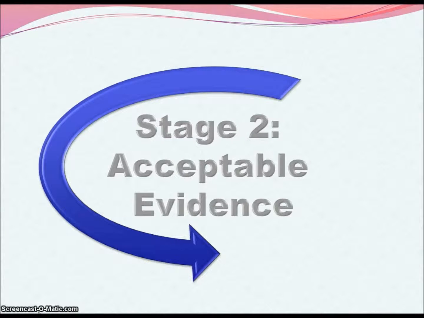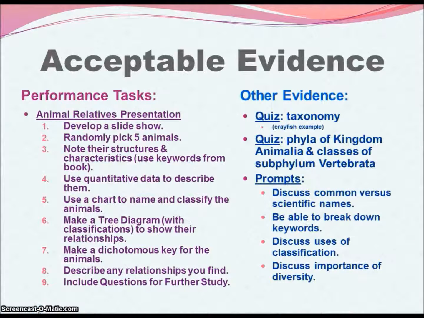What would be the acceptable evidence? We're going to have two kinds, a performance task in which students are going to develop their own slideshow based on 5 animals. They're going to look at their structures and characteristics using keywords from the book to describe them. They're going to use our quantitative data. They're going to make charts to name and classify the animals.